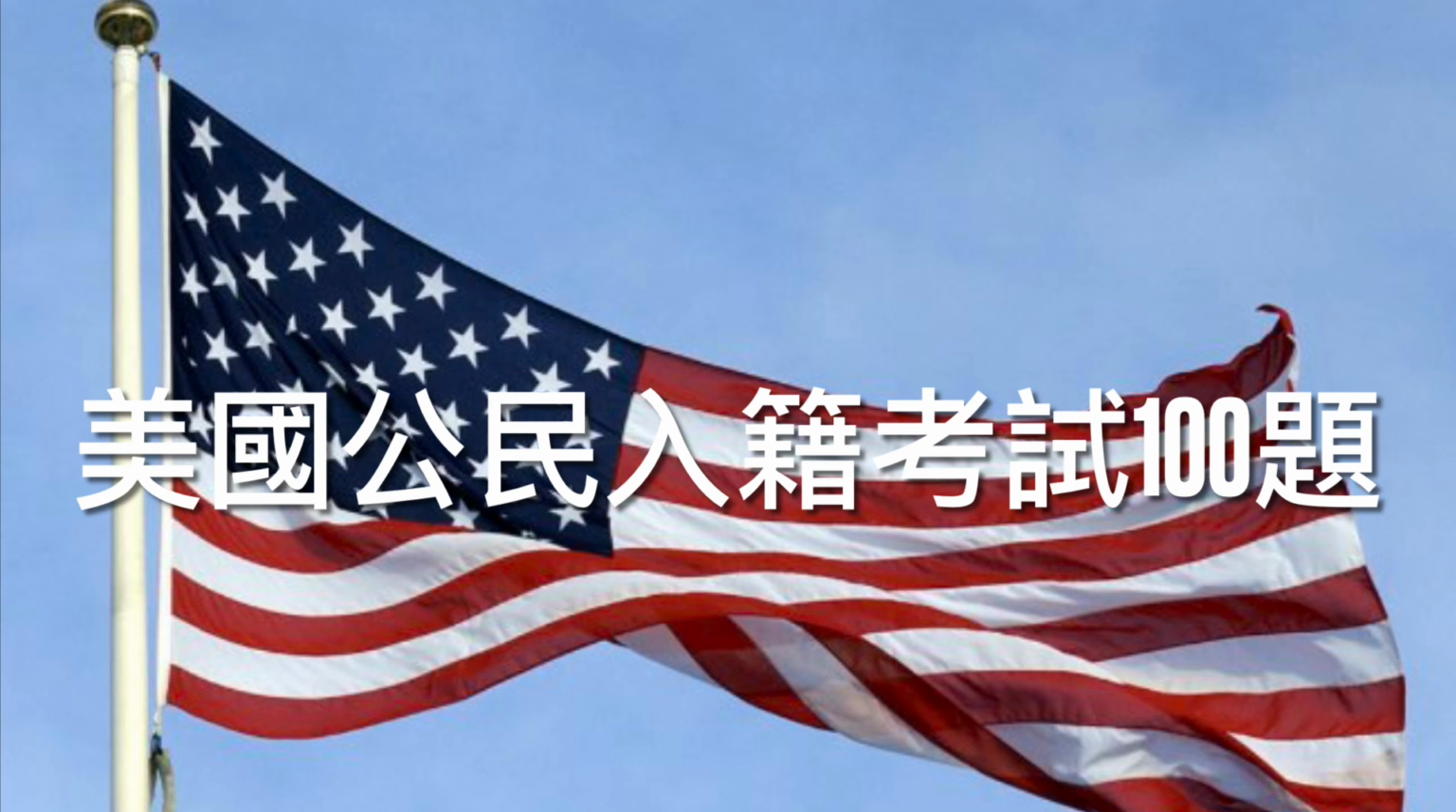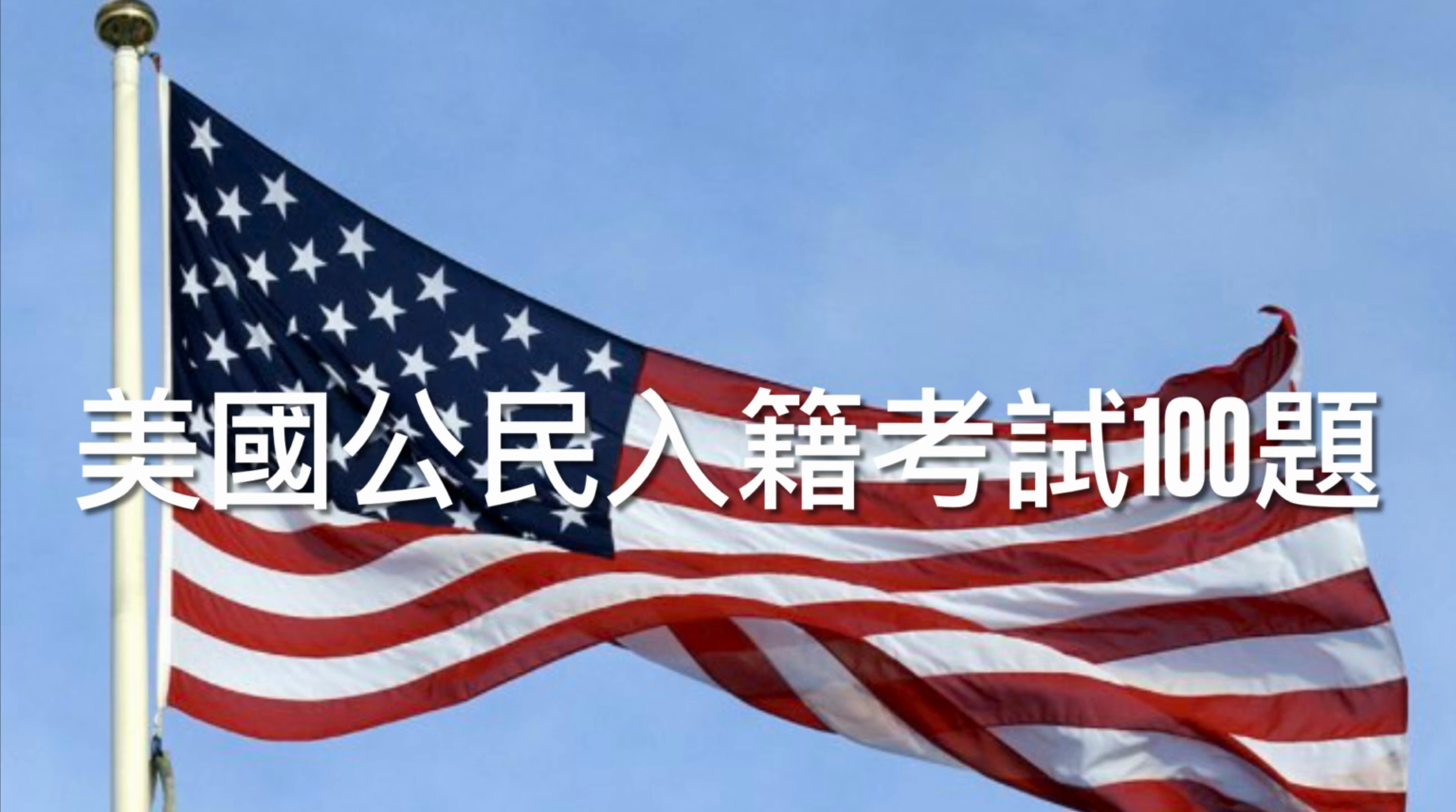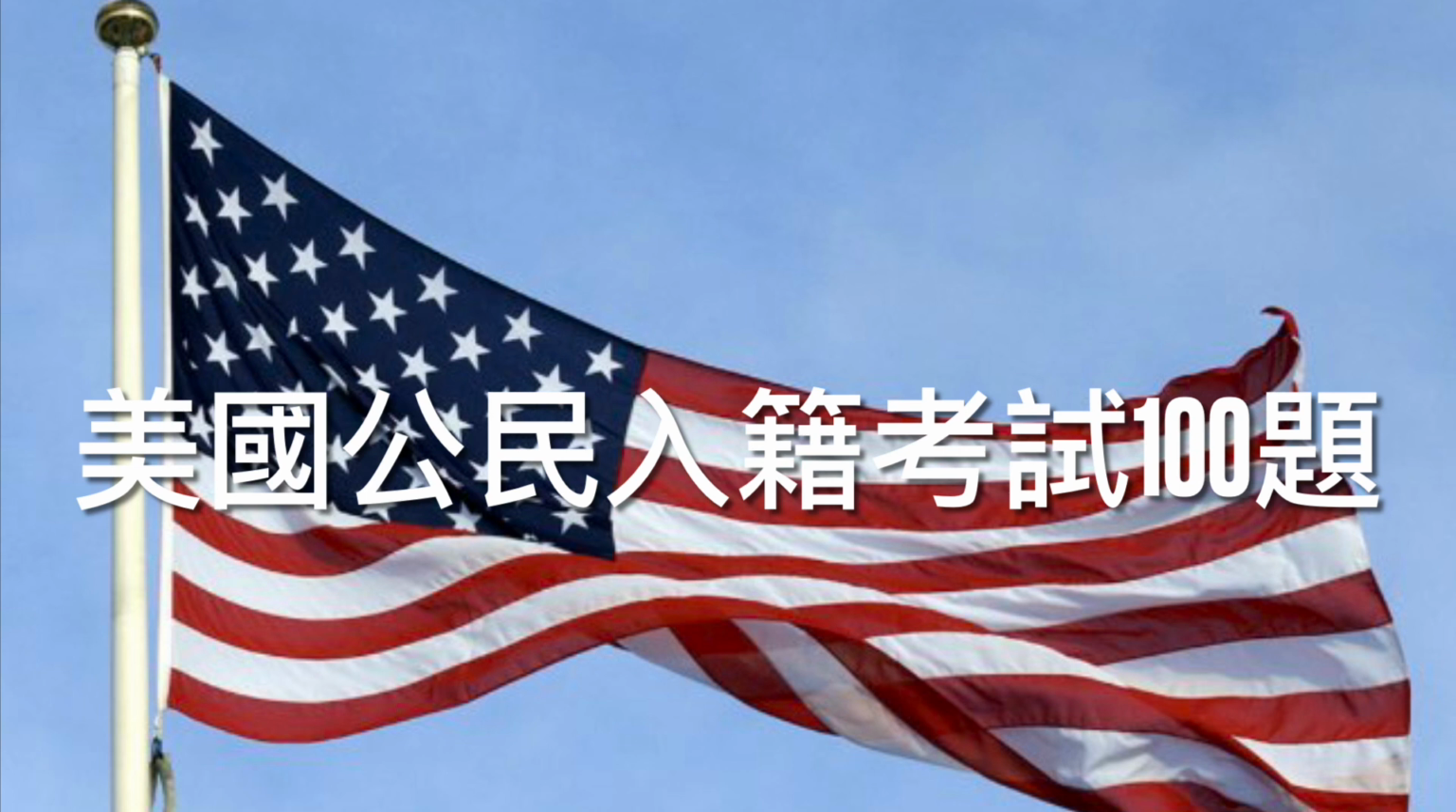19. We elect a U.S. senator for how many years? Correct answer. 6. Explanation. The term of office for a U.S. senator is 6 years, and every 2 years, 1/3 of the Senate runs for re-election.